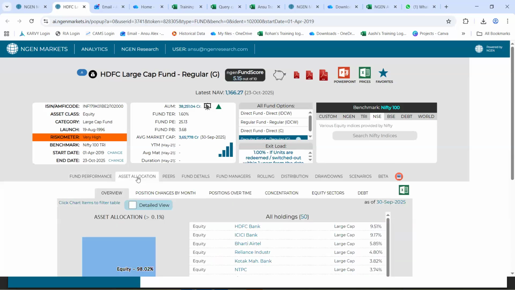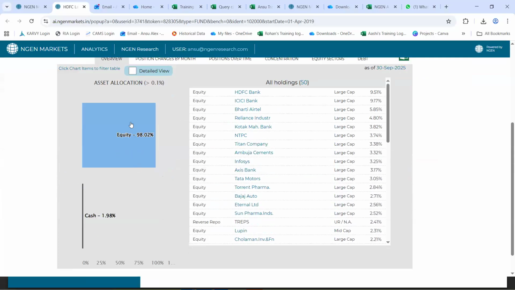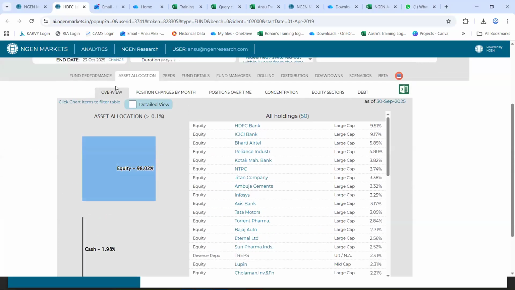Post that, we go to this asset allocation tab, wherein the first tab that you can come across would be the overview tab, which will firstly let you know the current portfolio of each fund.